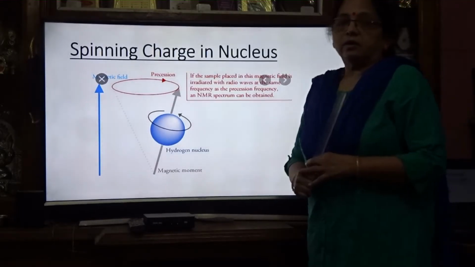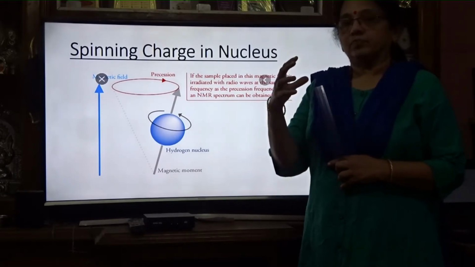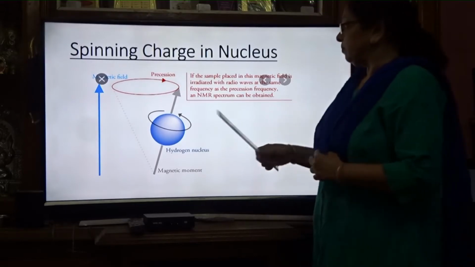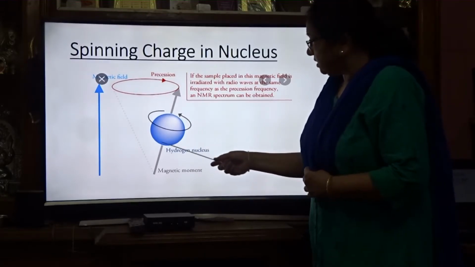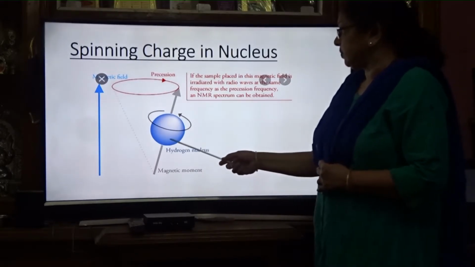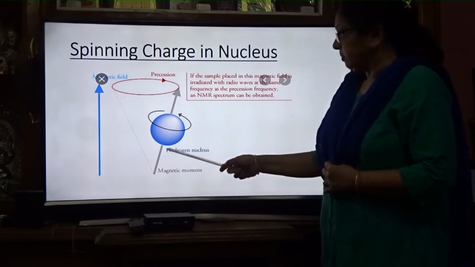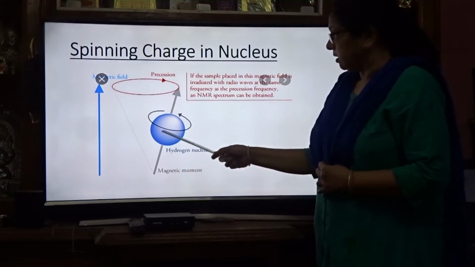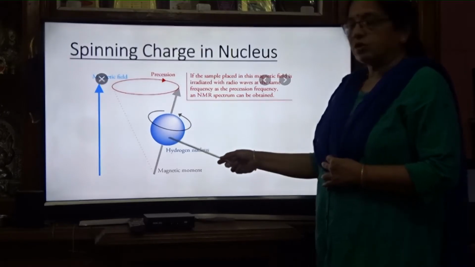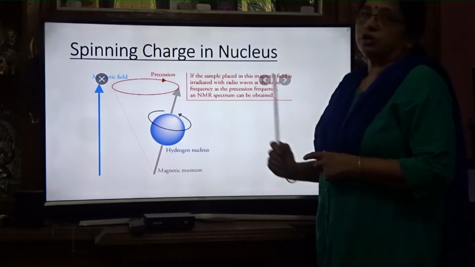When the electromagnetic radiation comes in contact with the nucleus of the molecules, the nucleus spins like a spinning top, in a magnetic field, revolving around its own axis. This is known as a spinning charge in the nucleus.